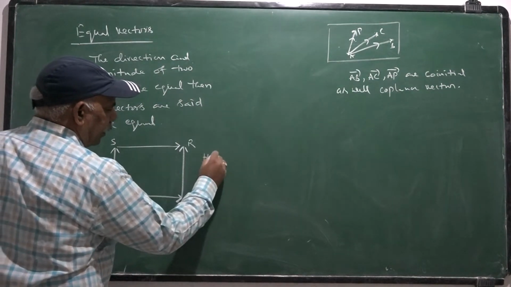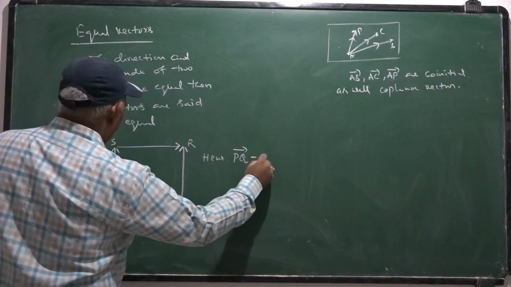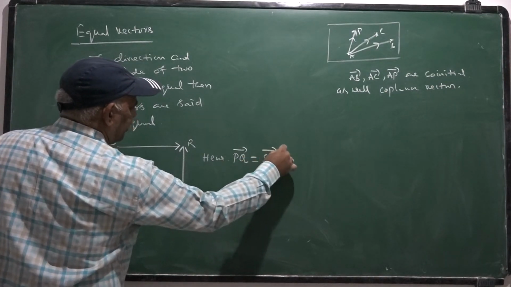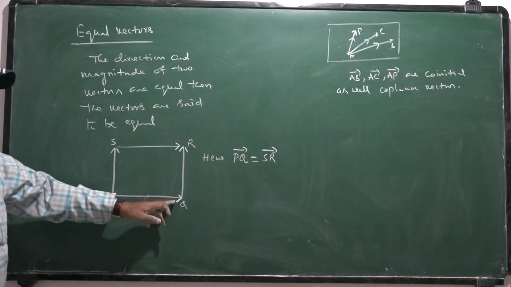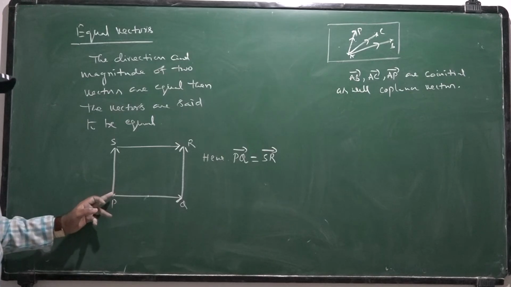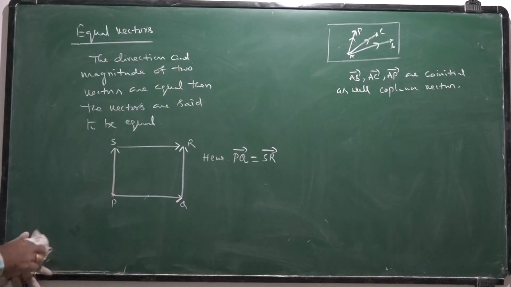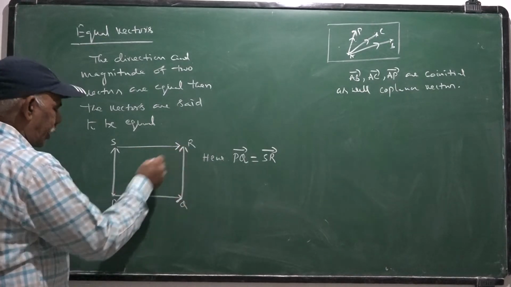Here PQ bar is the same as SR bar, equal, because the length is equal, suppose this length equals this length, and QR equals PS.